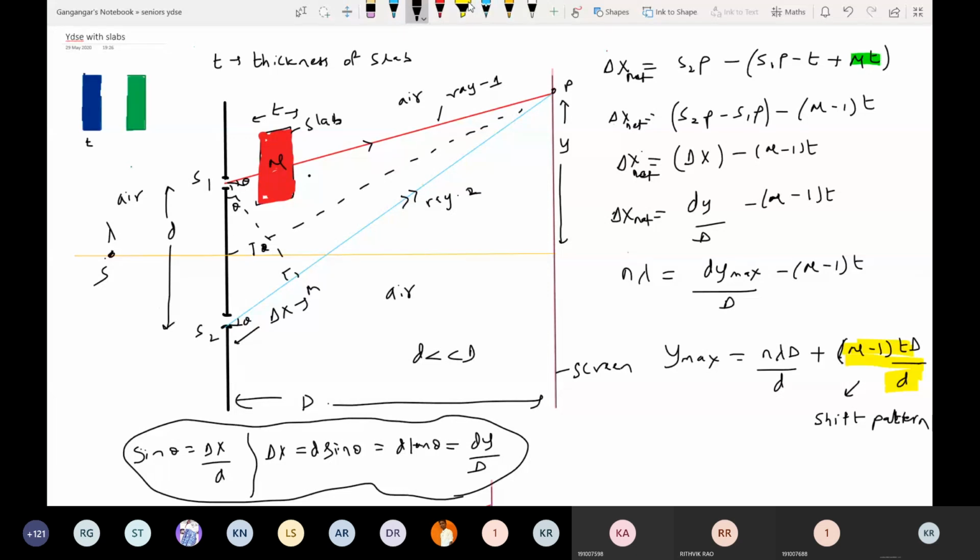Now let's locate a few things. I want the location of the central maximum. This is the axis. First, I want the location of the central maximum. What do you mean by central maximum? What should be the order of interference at the central maximum? n equal to 0. Substitute n equal to 0, you will get the position y CM equal to (mu minus 1) t capital D by d. So the central maxima will be somewhere here.